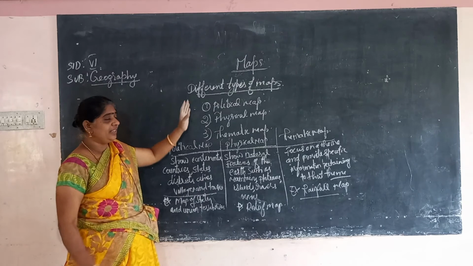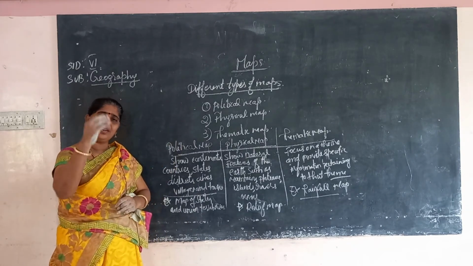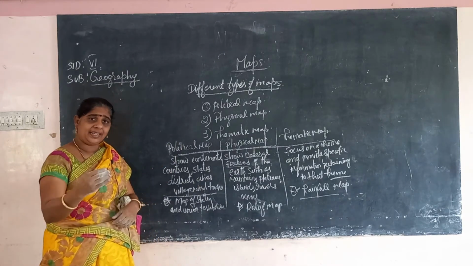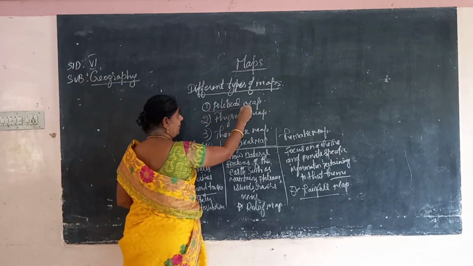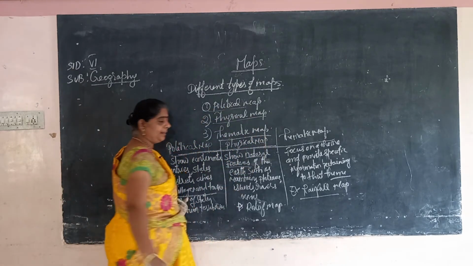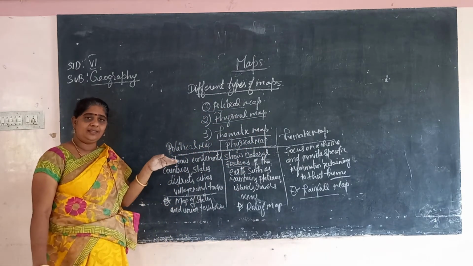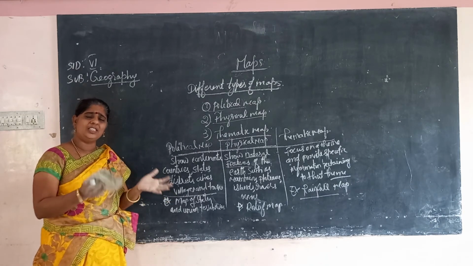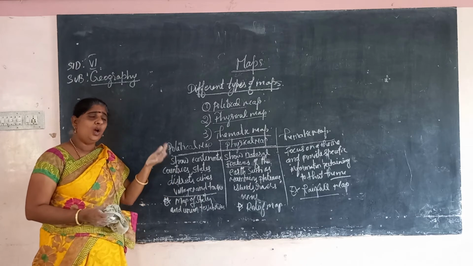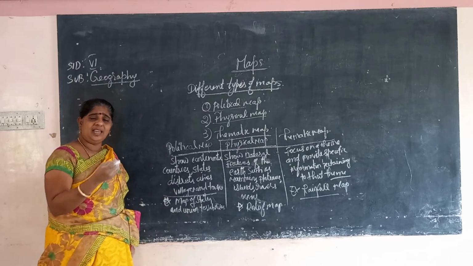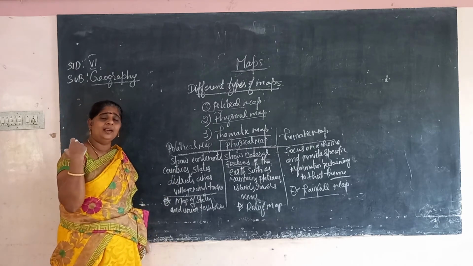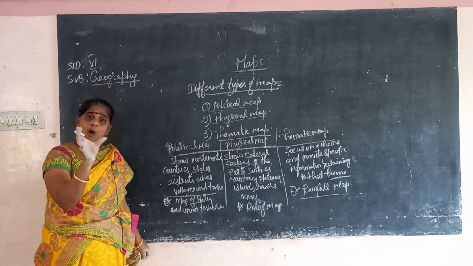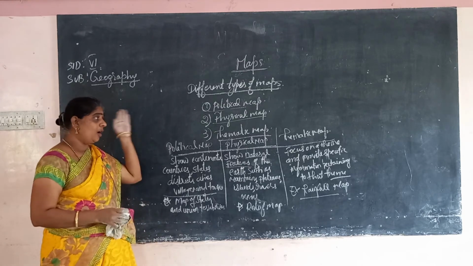So we have seen that maps are classified into three categories: political map, physical map and thematic map. And we have seen the similarities and differences. What are the similarities? All show the uniform components: distance, directions, symbols. These are the components of a map.